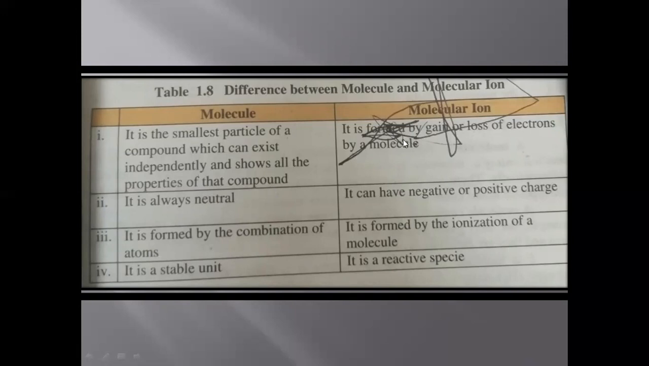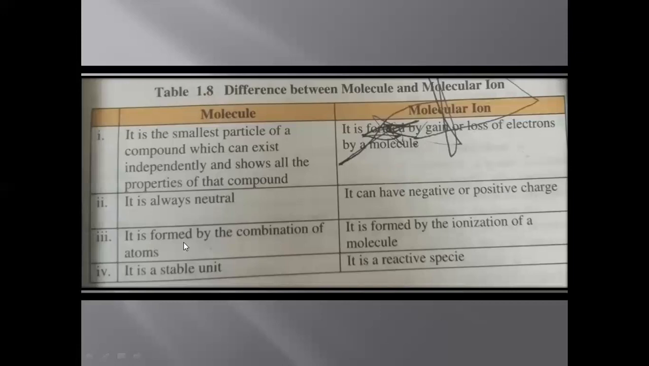Molecular ion is formed by gain or loss of electrons by a molecule. I told you in the previous slide, a molecule may gain or lose electrons and will form a molecular ion. And again, they may be negative ions or positive ions. And molecules are always neutral. They have no charge because their valency is completely filled, or their outermost shells are completely filled, so they have no charge.